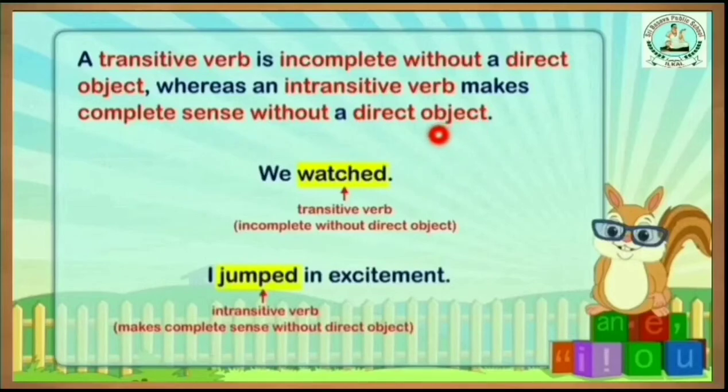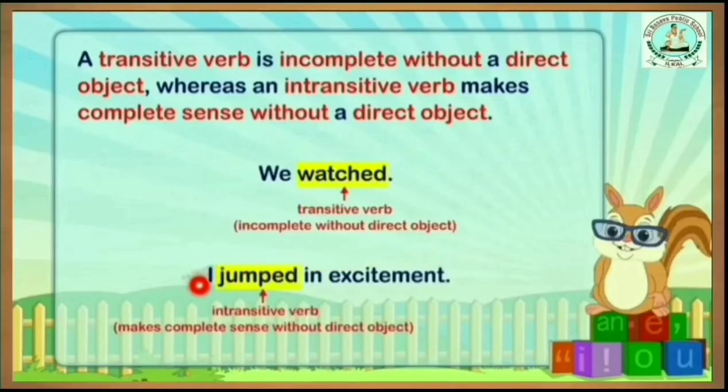Here see, we watched. Is it a complete sentence? We watched. What did we watch? It needs an object here. So it is an incomplete sentence. It is incomplete without an object.